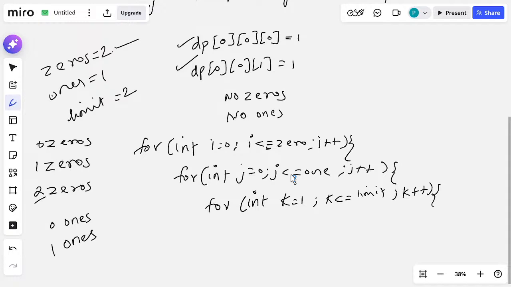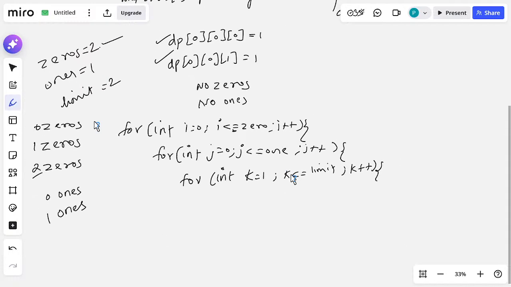So for example, if my limit is 2, right, we can add 1 zero and 2 zeros. That means we can write 1 or 2 zeros, but not 3 zeros, because our limit is only up to 2. So we can write 1 zero or 2 zeros continuously. So for that we are giving this limit loop, right.